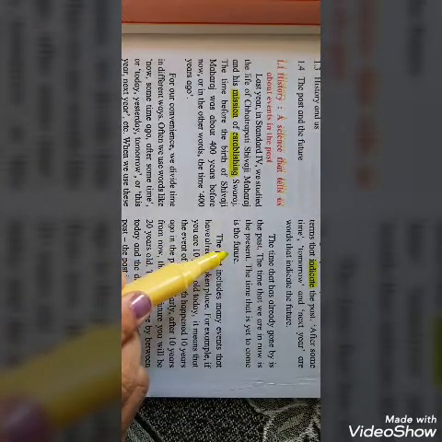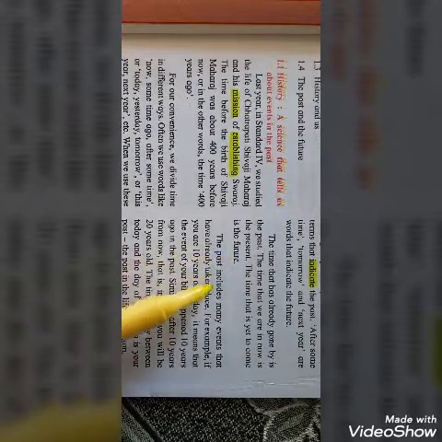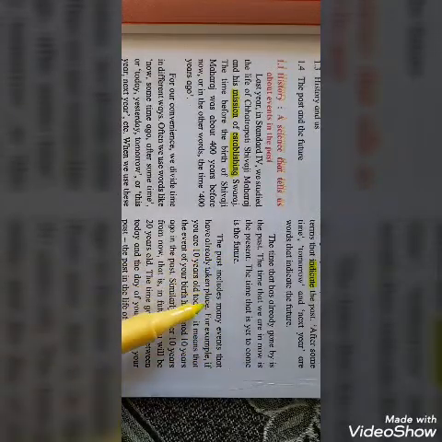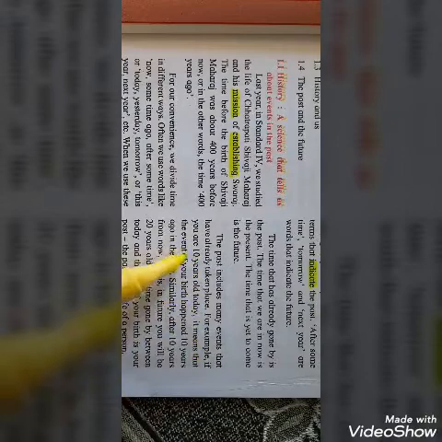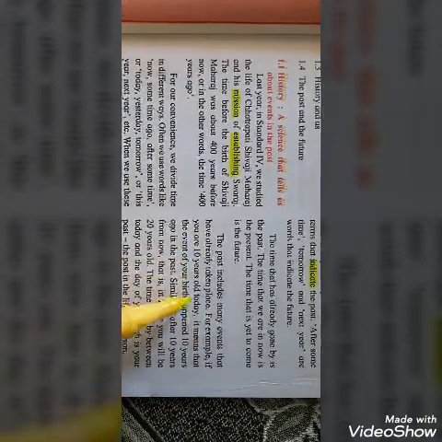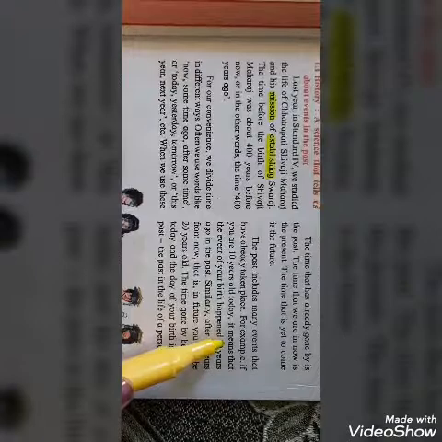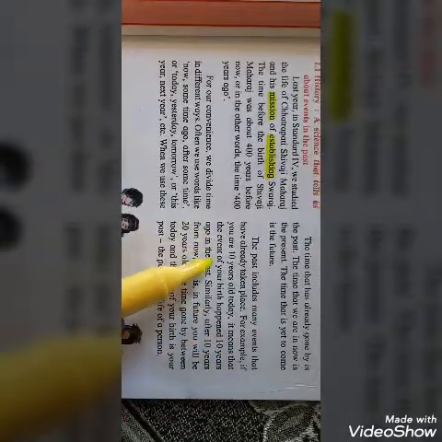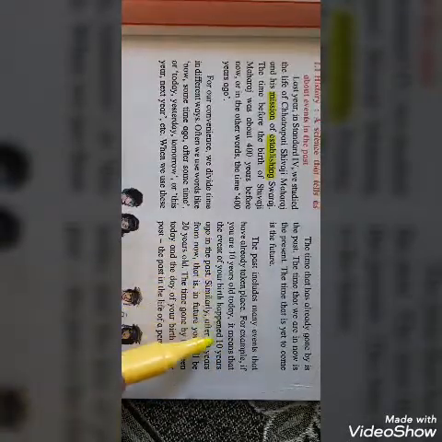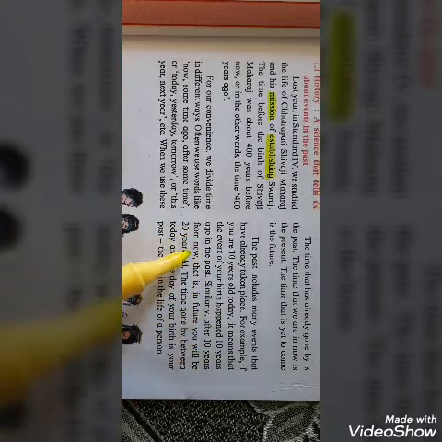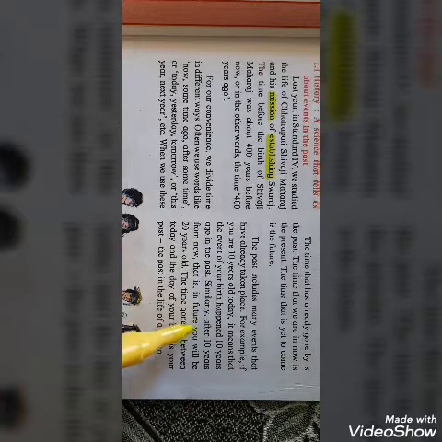The past includes many events that have already taken place. For example, if you are 10 years old today, it means that the event of your birth happened 10 years ago in the past. Similarly, after 10 years from now, that is, in future you will be 20 years old.